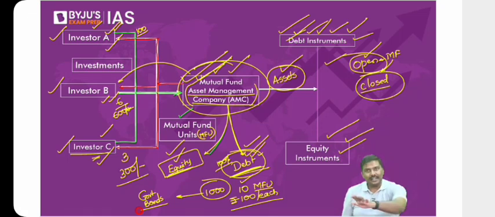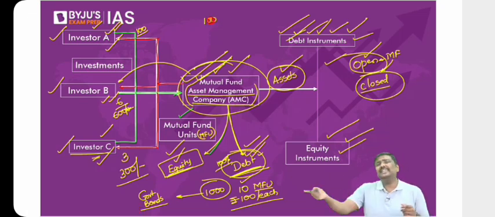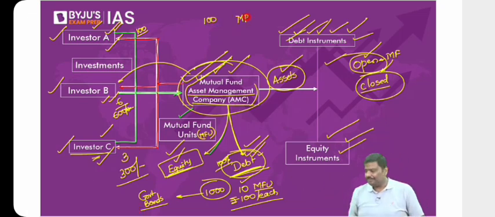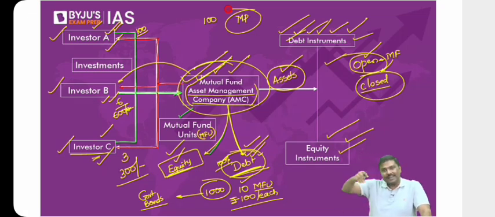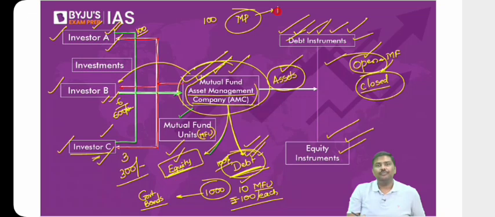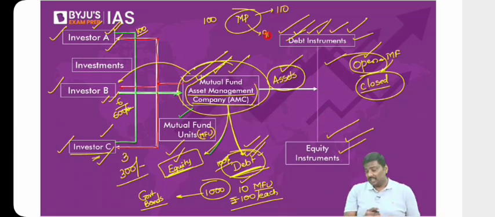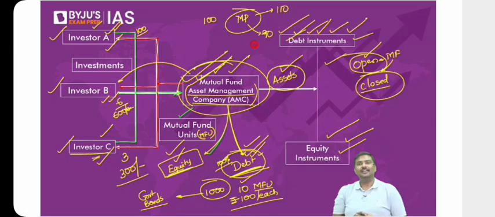Why? Rather than investing through a mutual fund, imagine you had invested directly in the market and purchased a government bond. You will sell the government bond today. Understand the logic. If you had invested 100 rupees and purchased a government bond, don't you think the money that you will get after selling is whatever is the market price on that day? Does it make sense or not? Whatever is the market price of the bond that day, that is the amount of money you will get. What if the market price is more than 100, let's say 110? You will sell the bond at 110, you will get 110. What if the market price of the bond is 90 rupees? You will sell it at 90, you will get 90. Apply the same logic here.